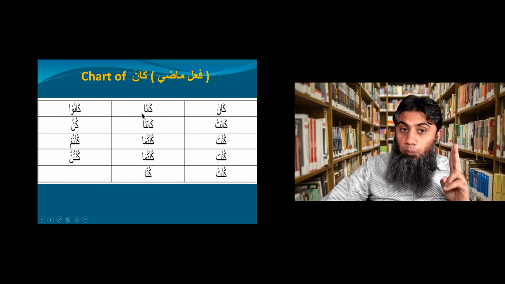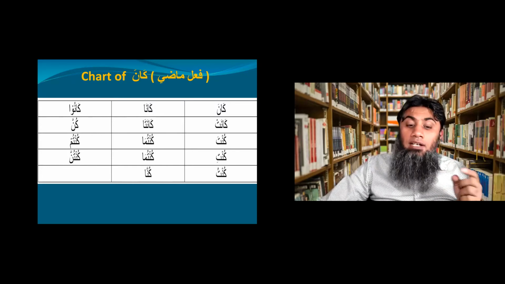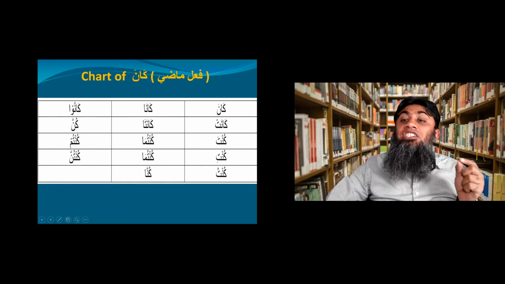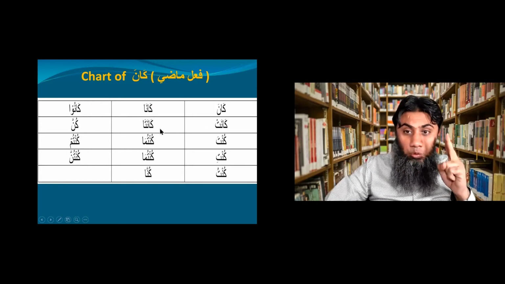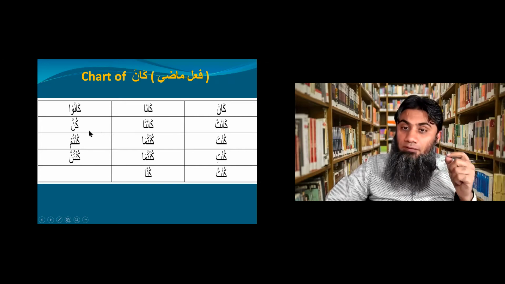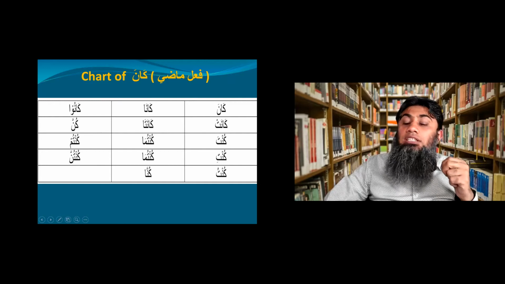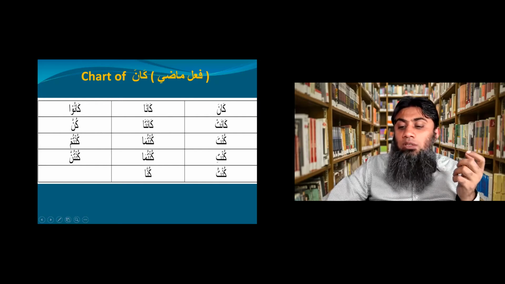Kana, now two people, they were. Kanu, you still say they were, but now they are more than two. Kanat, she was. Kanata, they were, but this time they are female and two in number. Kunna, still they were, but this time they are feminine and more than two. Kunta, you were. Kuntuma, you were. Kuntum, you were. In each case, in English you only say you, but this was singular masculine you, this was two masculine you, and this was more than two masculine you.